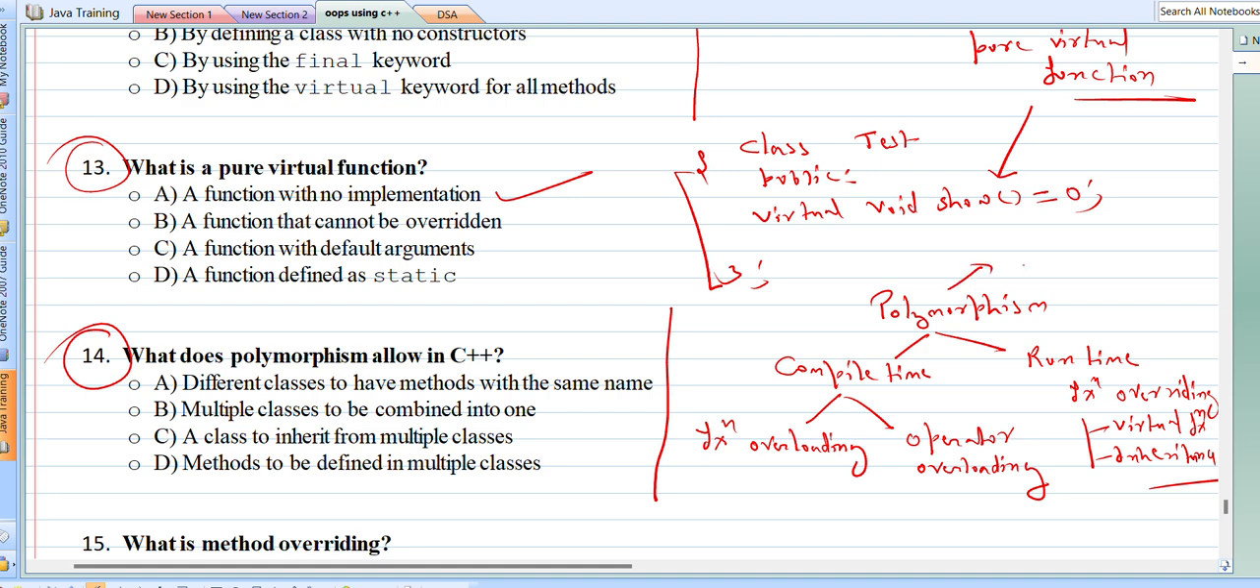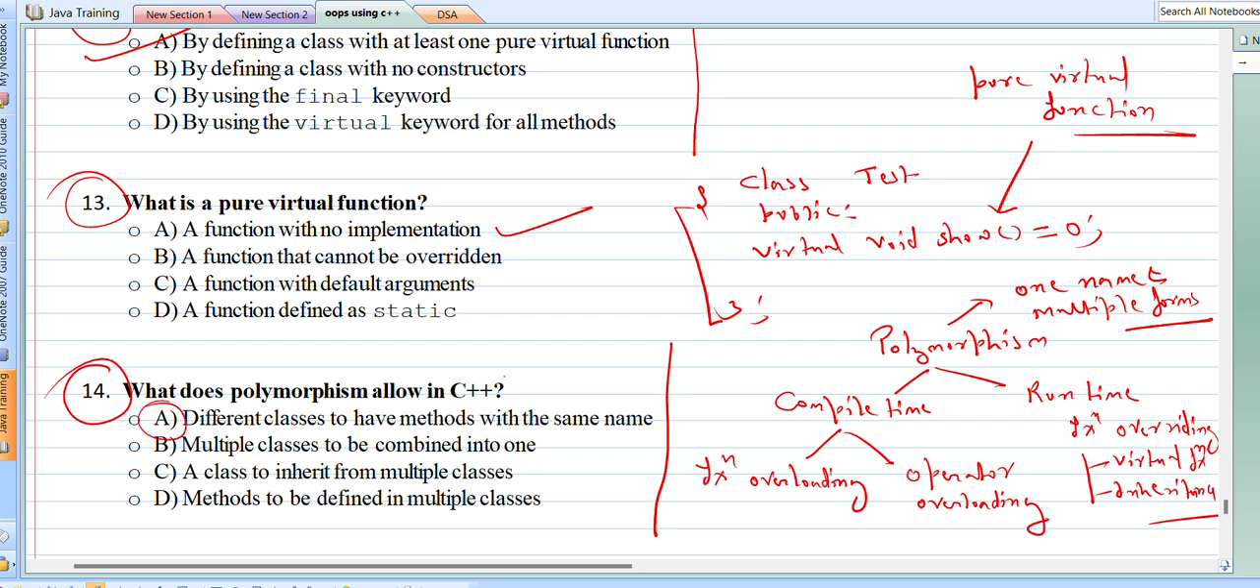Polymorphism means one name and multiple forms. So out of available options: different classes to have methods with the same name. No, multiple classes to be combined into one. A class to inherit from multiple classes. Methods to be defined in multiple classes. So basically, option A can be correct.